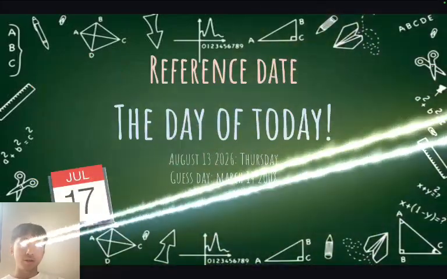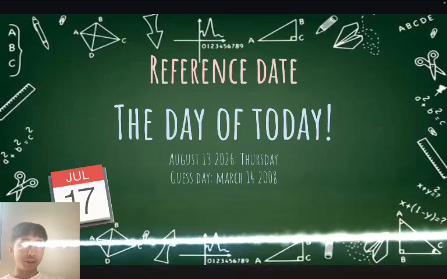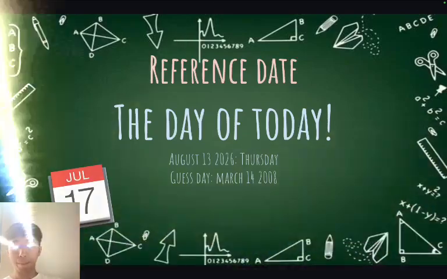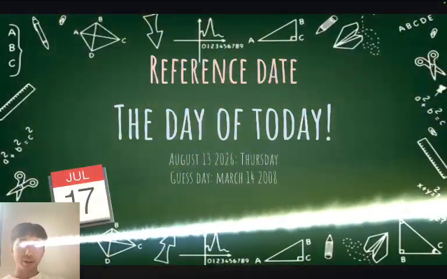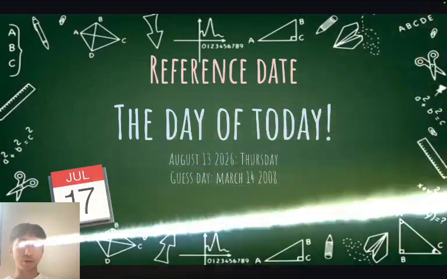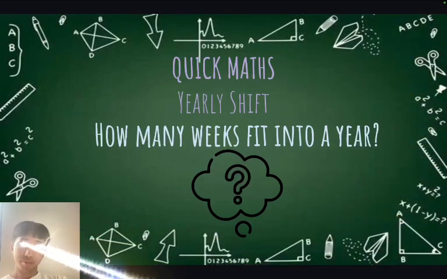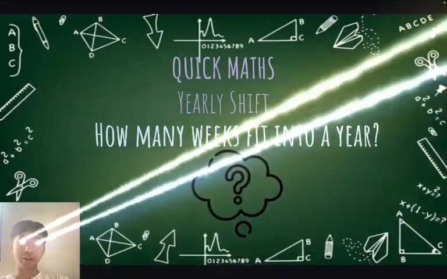Reference date. So we'll use the day of today, which is August 13, 2026. That is a Thursday. And we're going to try to solve what day it was on March 14, 2008, or Pi Day. So let's quickly do some math to find out how many weekdays shift every year.